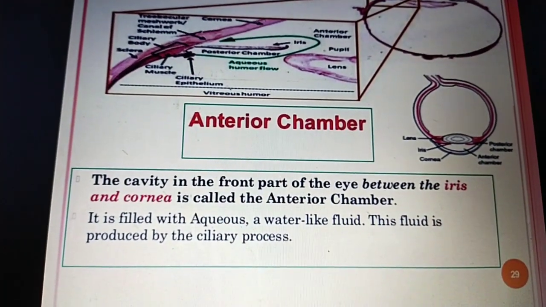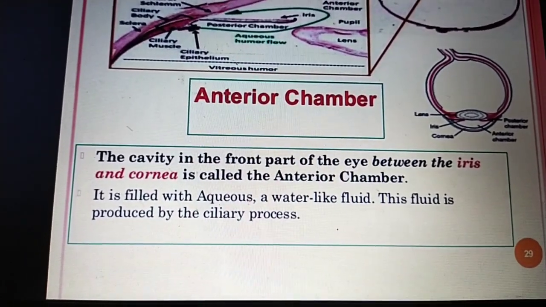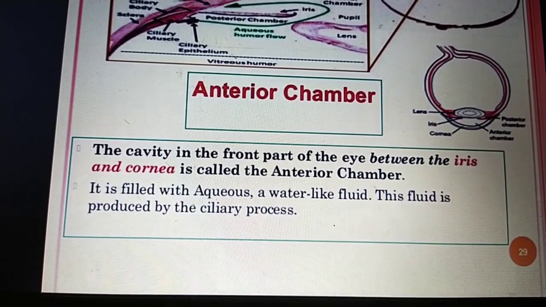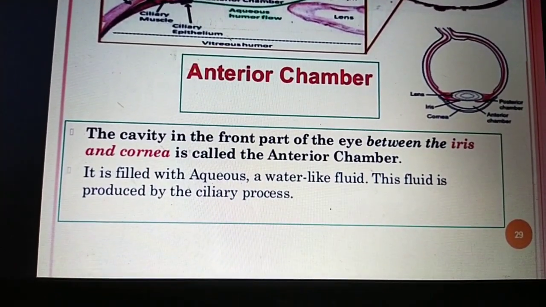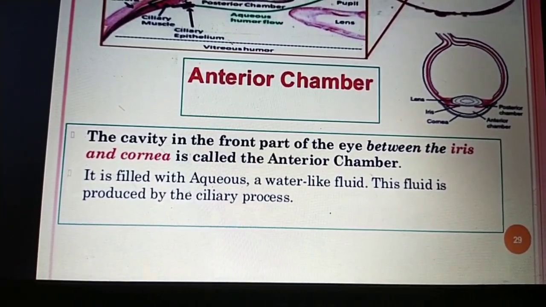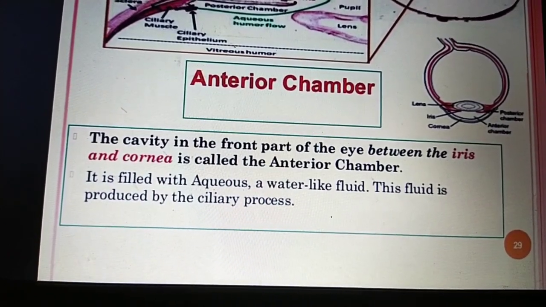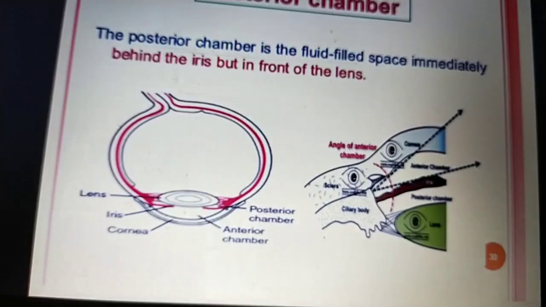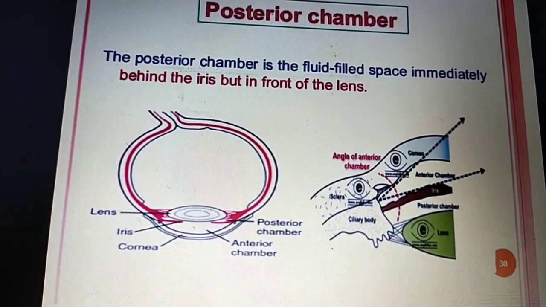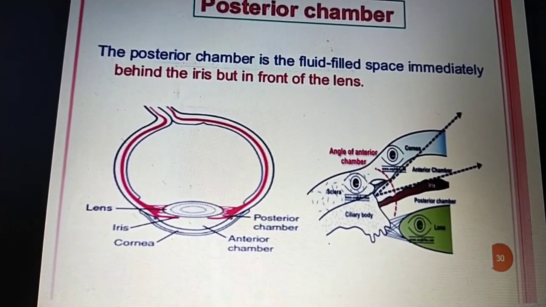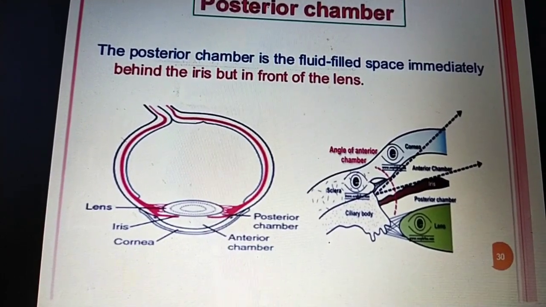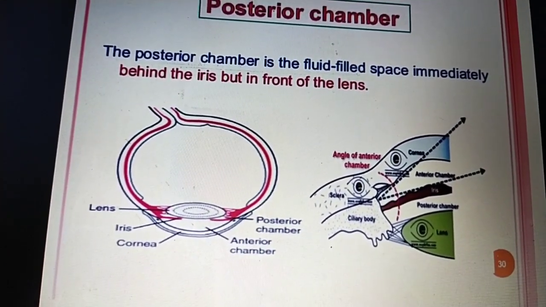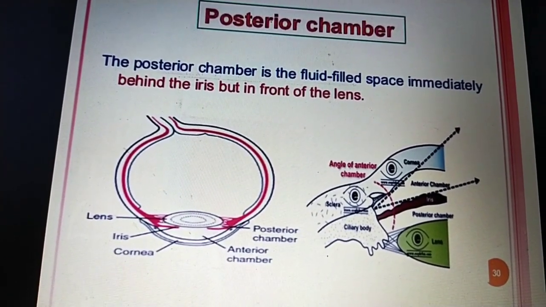Okay, anterior chamber: the cavity in the front part of the eye between the iris and cornea is called the anterior chamber. It is filled with the aqueous humor, a water-like fluid. This fluid is produced by the ciliary processes. Okay, the posterior chamber is the fluid-filled space immediately behind the iris but in front of the lens. Okay, and this is also filled with the aqueous humor.